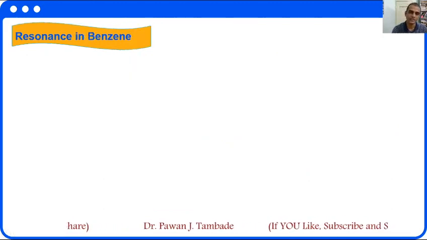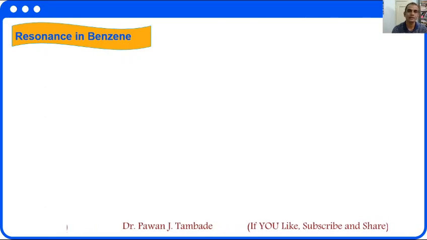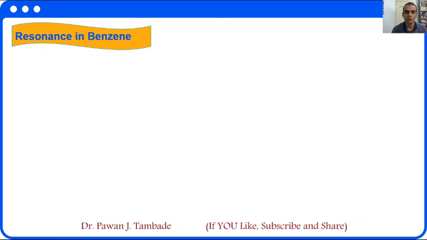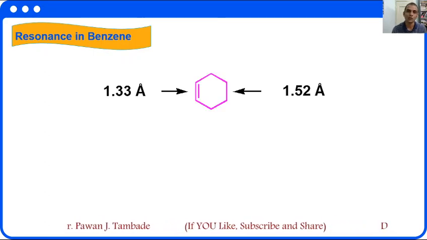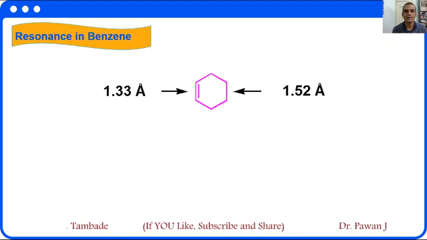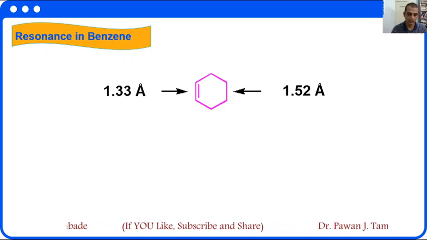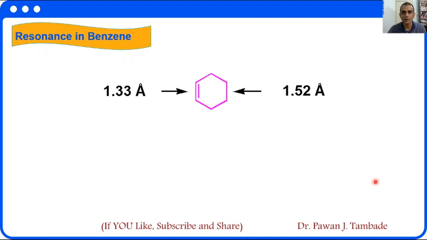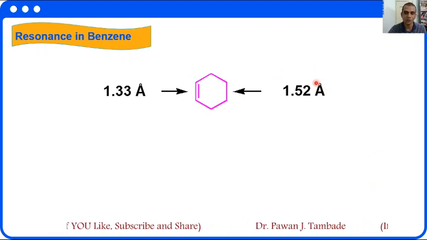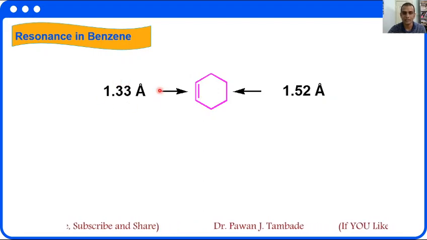Now resonance in benzene. Why we need the phenomena of resonance to explain structure of benzene? Now look at this structure of cyclohexene molecule. Cyclohexene molecule possesses carbon-carbon single bond and one carbon-carbon double bond. If you look at bond length, then carbon-carbon single bond is 1.52 angstrom and carbon-carbon double bond is 1.33 angstrom.